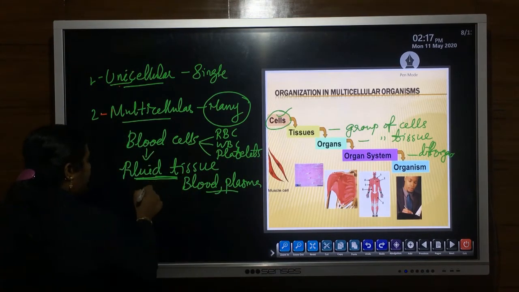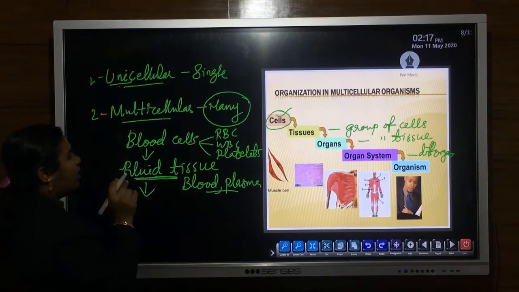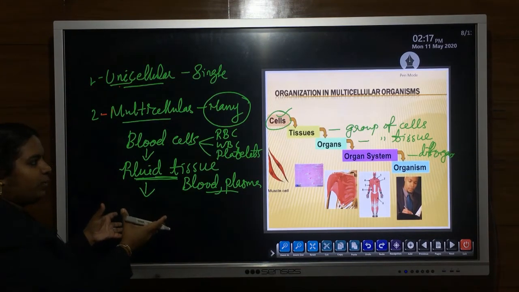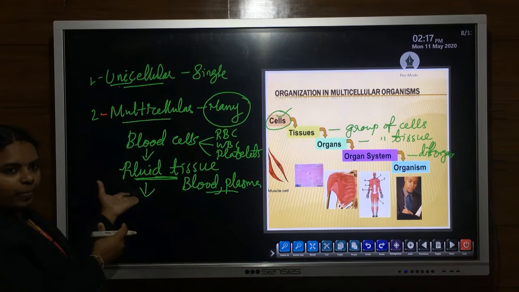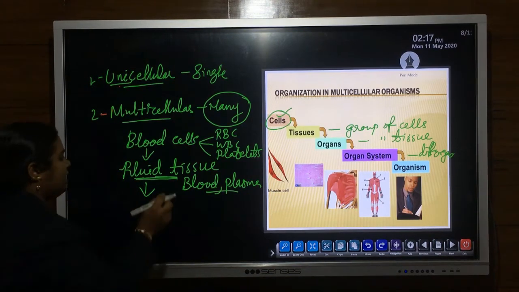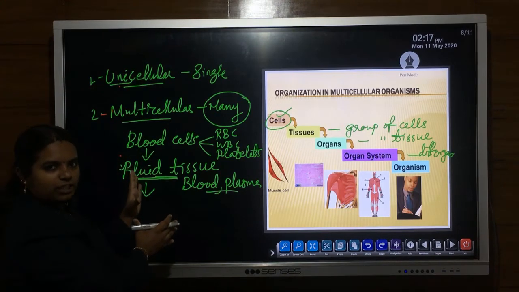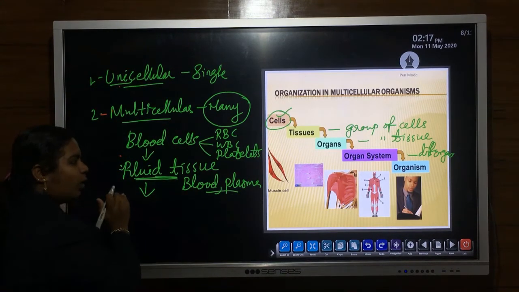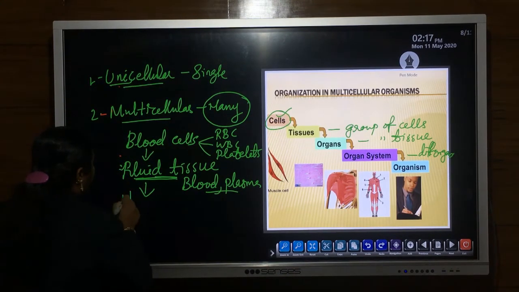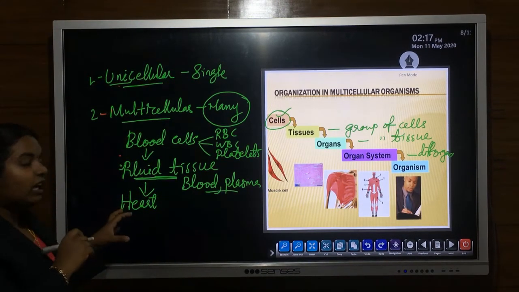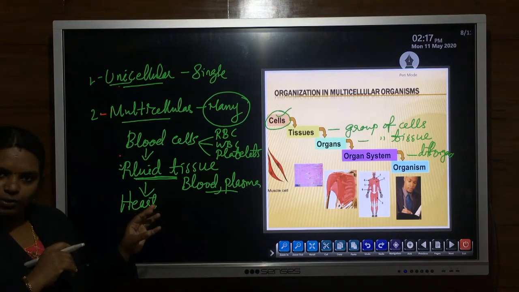Then next, organs. What will be the organs related with these blood cells or fluid tissue? What are the organs connected with these two parts, cell as well as tissue? Then the third part, that is the organs. Heart is the organ which is related with the blood cell or circulation of blood.